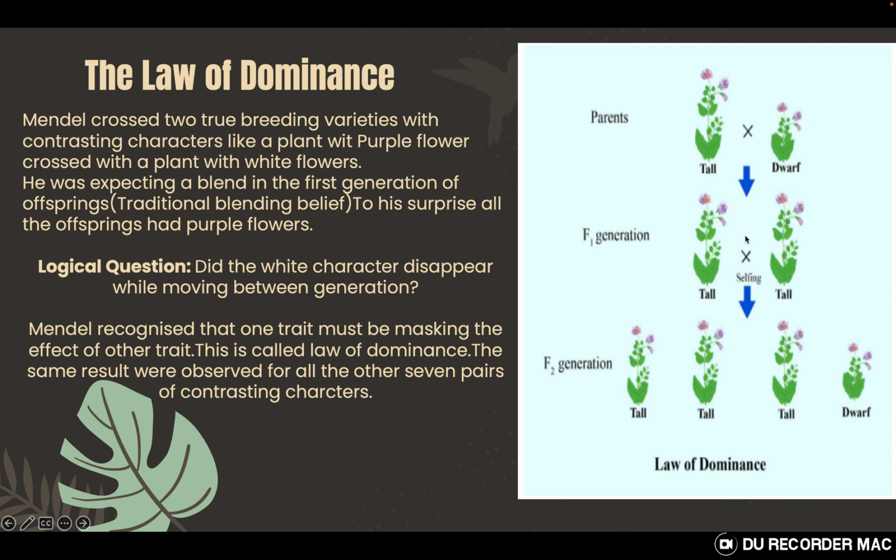When these plants produced seeds, and those seeds were grown into the first generation, all of the 700 to 900 plants showed the character of one of their parents, and the other parent's characteristic was completely missing, which was surprising for Mendel.